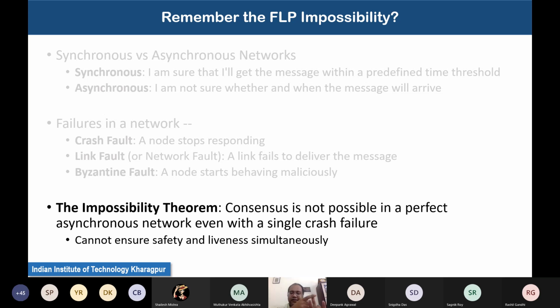Well, so the second requirement helps us ensure something called consensus finality. That basically means that whenever you have completed the execution of the protocol, you are guaranteed that the consensus has been reached and everyone has agreed to a common premise or a common argument. That is what the safety property says, and the liveness property basically says that the protocol will be